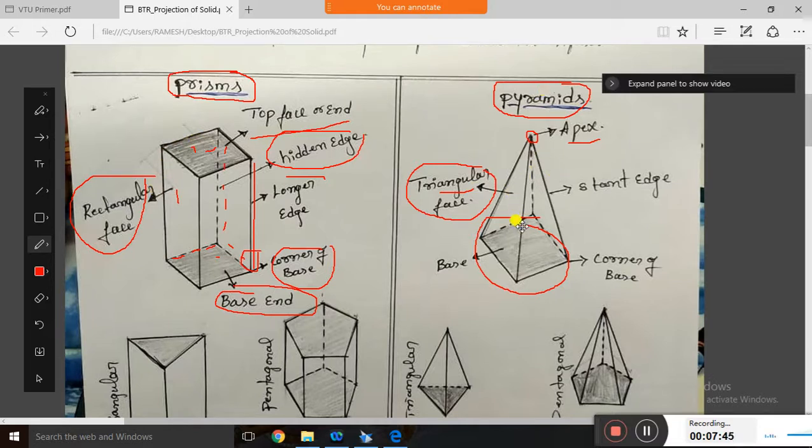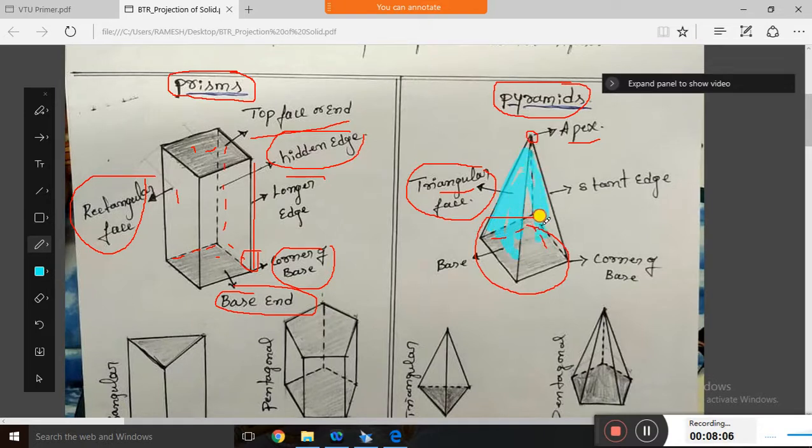And in the pyramid also there are hidden edges. These hidden edges represent the hidden faces. We can see only this face, and this face.